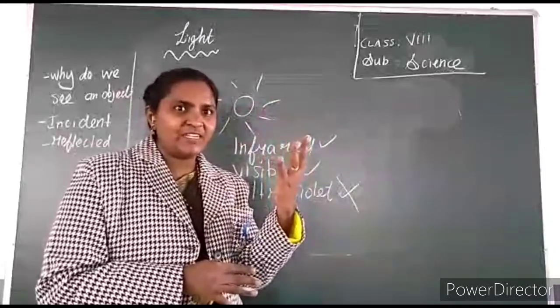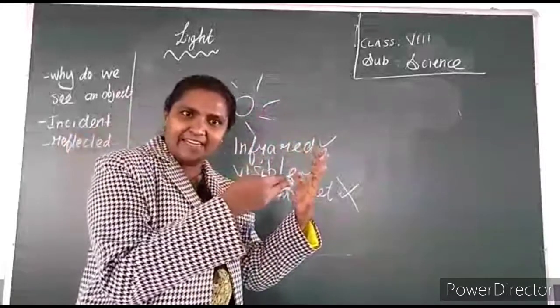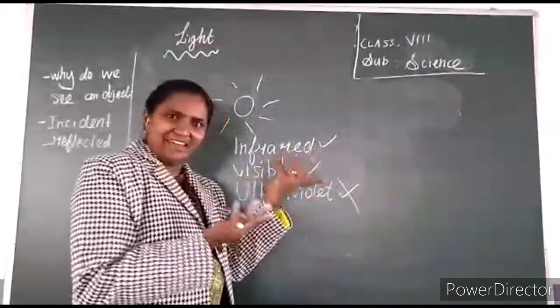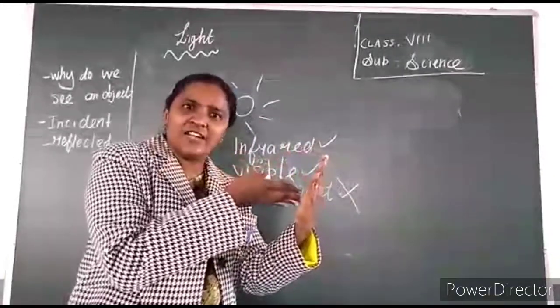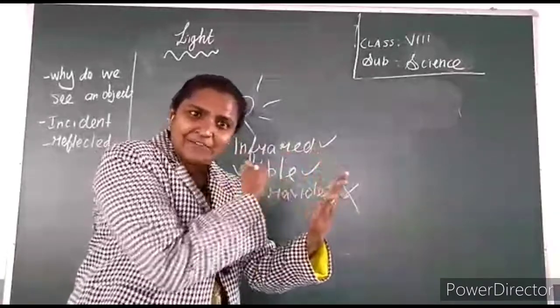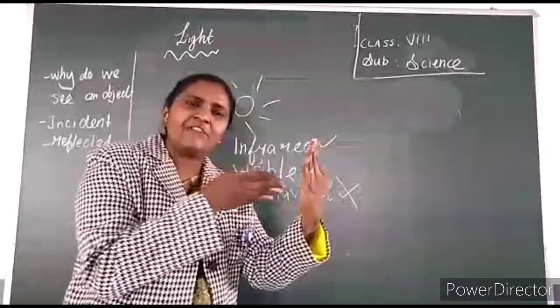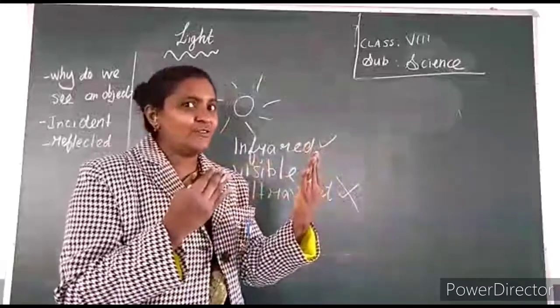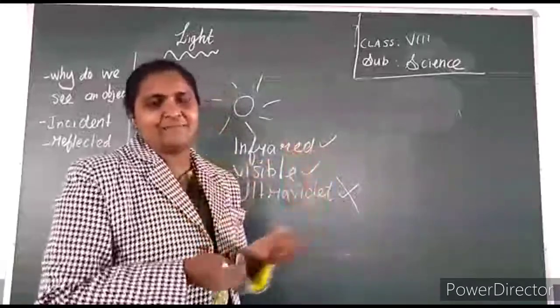The rays reflect from the surface of an object. That is how we could see an object.